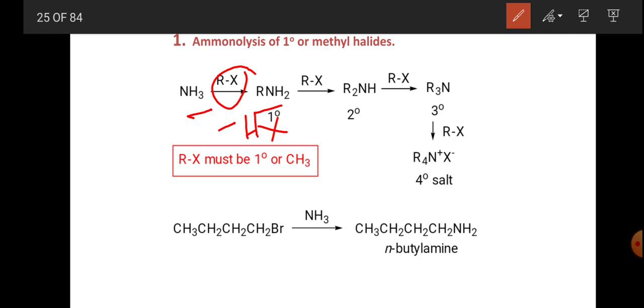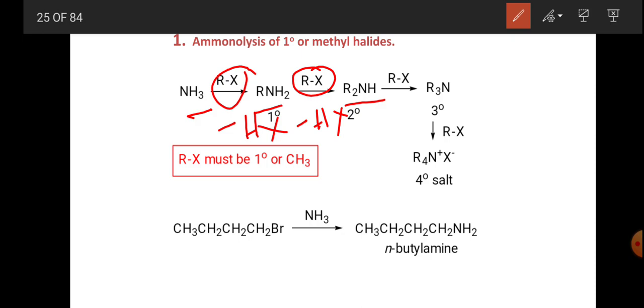And upon continuation of this reaction, if we add one more RX, there is further elimination of HX, so R2NH is formed. R2NH is the secondary amine.